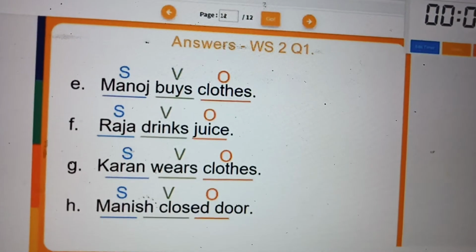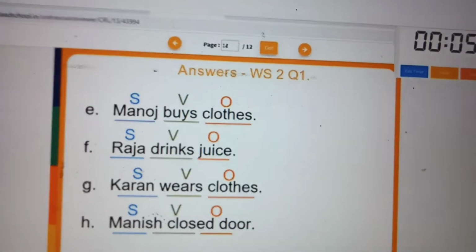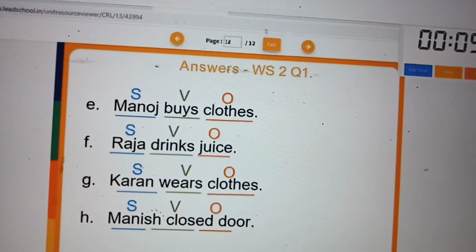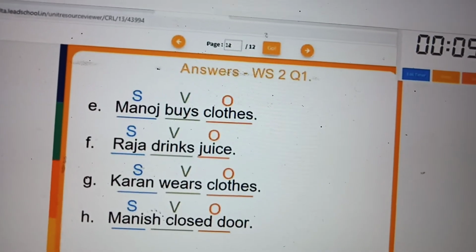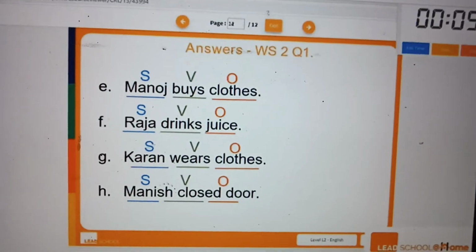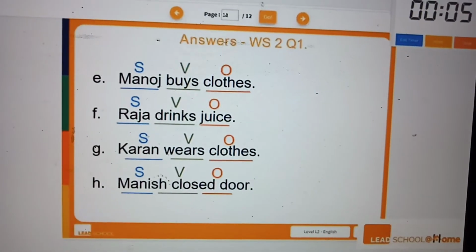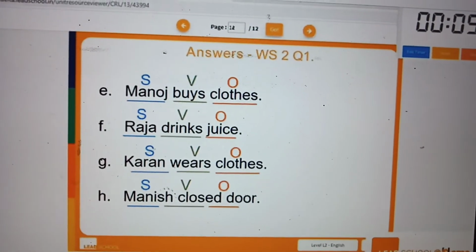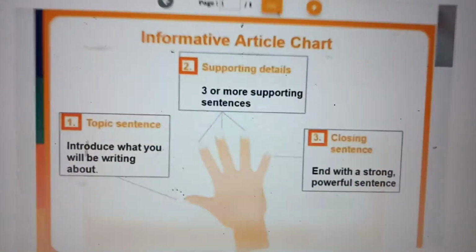Karan wears clothes. Karan is a subject. Who is doing the action is the subject. Clothes is the word on which the action takes place. So wears is the verb and clothes is the object. Manish closed the door. Manish is a subject. Action is closed and door is the object.